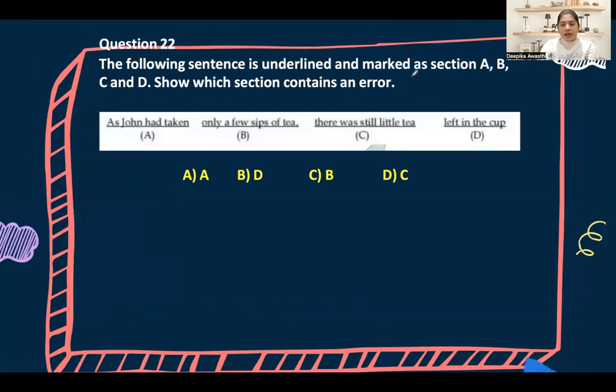The following sentence is underlined and marked as section A, B, C, D. Show which section contains an error. So as John had taken only a few sips of tea, there was still a little tea. See, everyone, when I say a little tea is left, that means some tea is left. And when I say little tea is left, that means no tea is left. We are trying to say some tea is left. So we have to say a little. So option C is wrong.